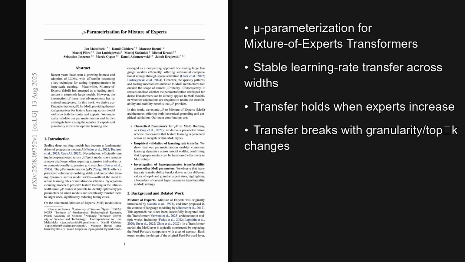The paper is titled µ-Parameterization for mixture of experts, and as we will see later, the implications for model training are quite significant. Beyond width scaling, the study shows transfer holds when increasing the number of experts, but it breaks when changing granularity or top K routing, highlighting clear limits in future directions.